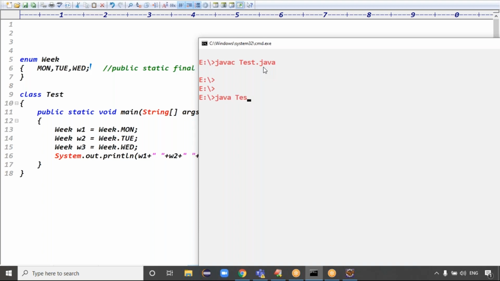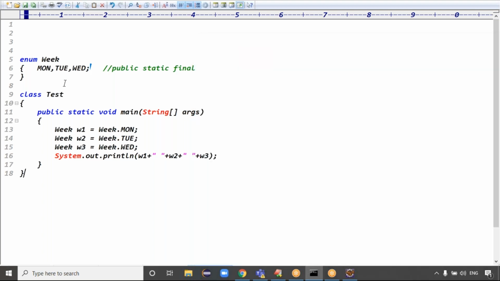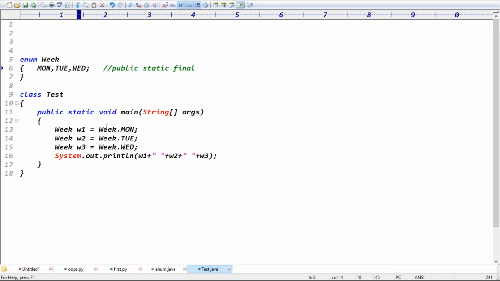Java class is called Test class, guys. You want to execute the Test class, right? Just we are accessing those three constants, guys. Monday, Tuesday, and what? Wednesday, right? Very clear now. So enum contains enum constants, guys. We are accessing that constant using the enum name, because these are static constants, so we can call them using the enum name, right?